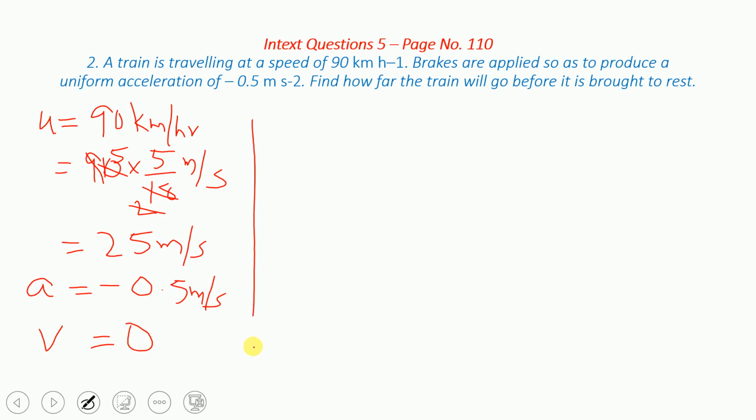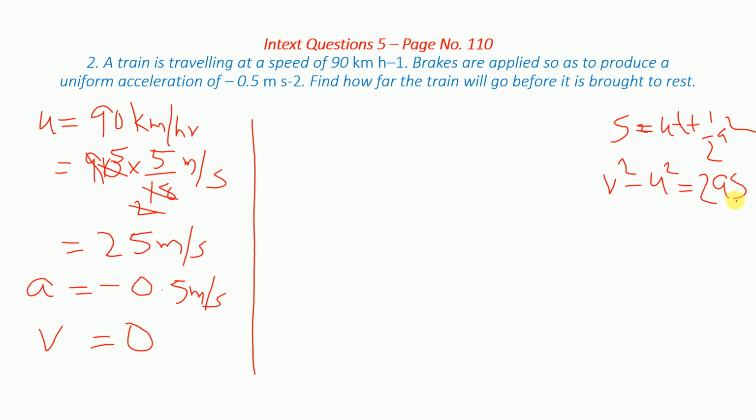Now again what you have to find is how far it will go. How far it will go means you have to find the displacement. Now for displacement, distance, two formulas are there. One is s is equal to ut plus half at square. And the other is v square minus u square is equal to 2as. These are the two formulas we can use. Among that, here v is there, u is there, a is there, everything is here. So it can be used.